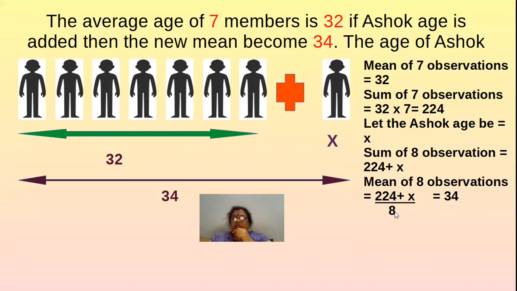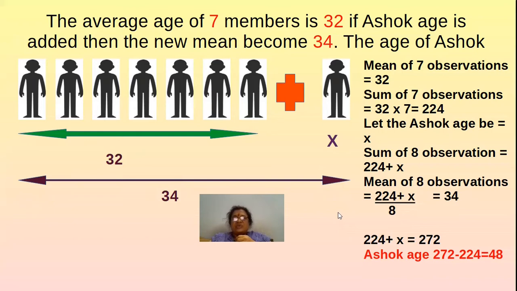When we cross multiply here, we get 224 plus x is equal to 272. When we take 224 to the right hand side, it will become 272 minus 224, that is 48.